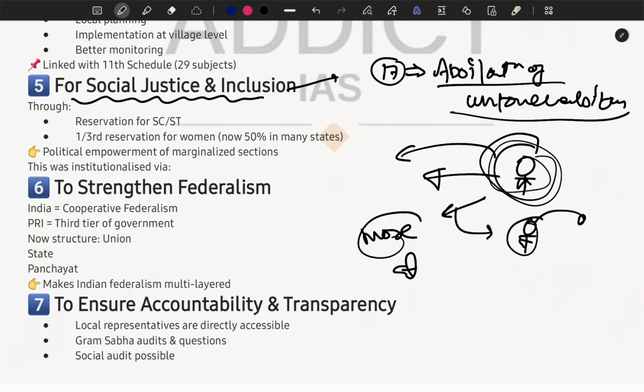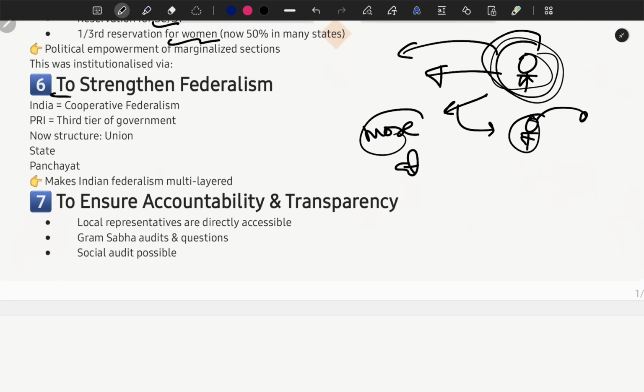So how can we improve the situation of social justice? If we give representation to SCs and STs, then the situation could be improved. With this idea, the institution of PRIs was also important, because we provide reservation to SCs, STs, and women as well. The next thing is to strengthen federalism.